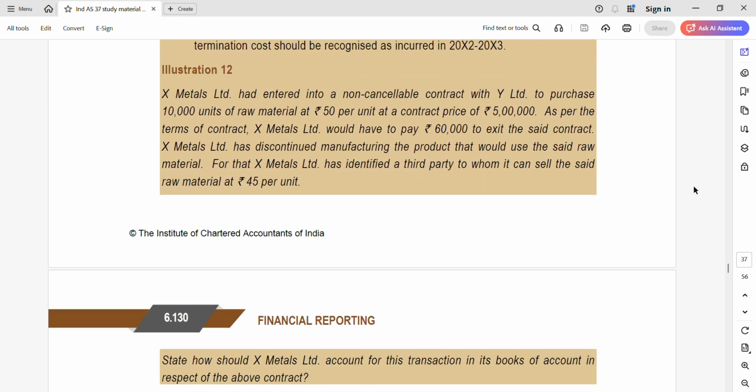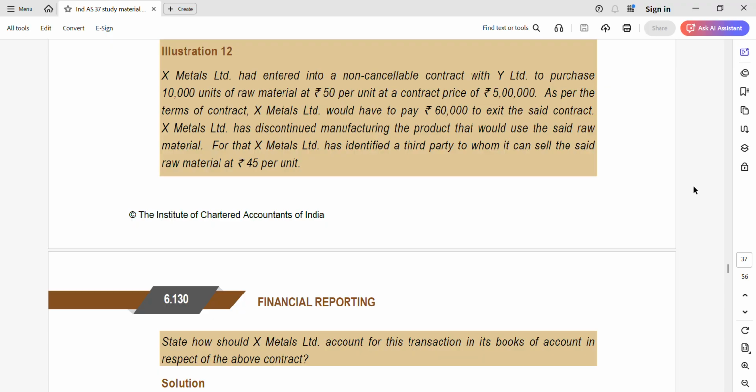Illustration 2. This is again a beautiful question, a straightforward question but a good concept question, so pay full attention. X Metals Limited had entered into a non-cancelable contract with Y Limited to purchase 10,000 units of raw material at 50 per unit, at a contract price of 5 lakhs. As per the terms of the contract, X Metals would have to pay 50,000 to exit this contract. X Metals has discontinued manufacturing the product that uses the said raw material. X Metals Limited has identified a third party to whom it can sell the raw material at rupees 45 per unit.